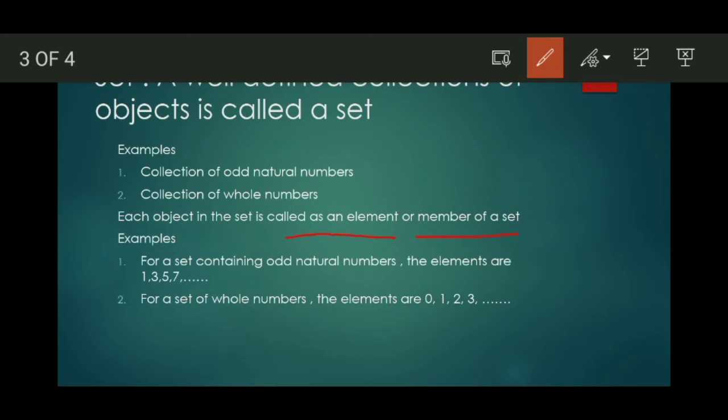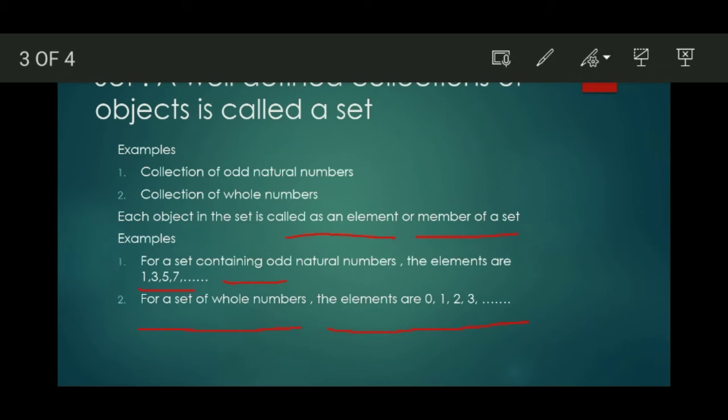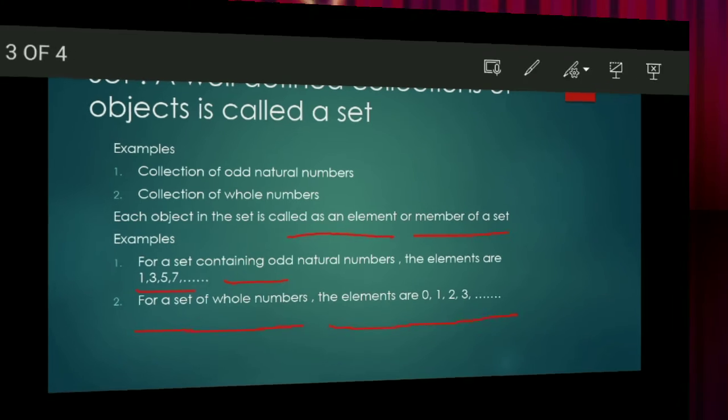For a set containing odd natural numbers, the elements are 1, 3, 5, 7 and so on. These are the elements of the set A. And for a set of whole numbers, the elements are 0, 1, 2, 3 and so on. All of these are called elements of set A or members of the set A.